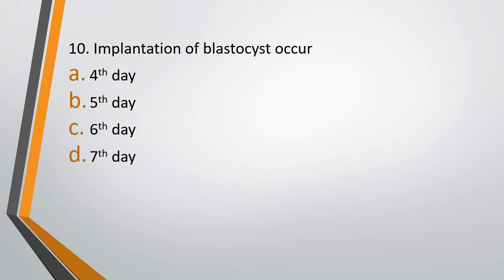Question number 10. Implantation of blastocyst occurs in option A, 4th day after fertilization, option B, 5th day after fertilization, option C, 6th day after fertilization, or option D, 7th day after fertilization. Implantation of blastocyst occurs on. The correct answer is option D. It occurs on the 7th day after fertilization.